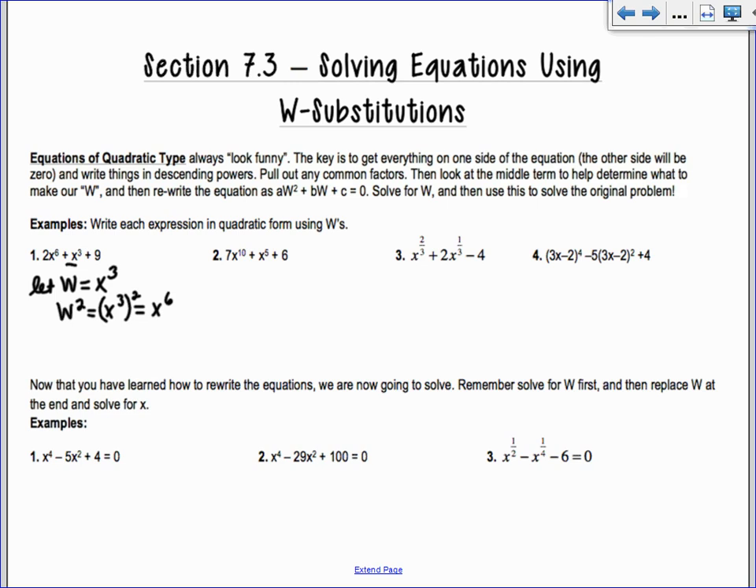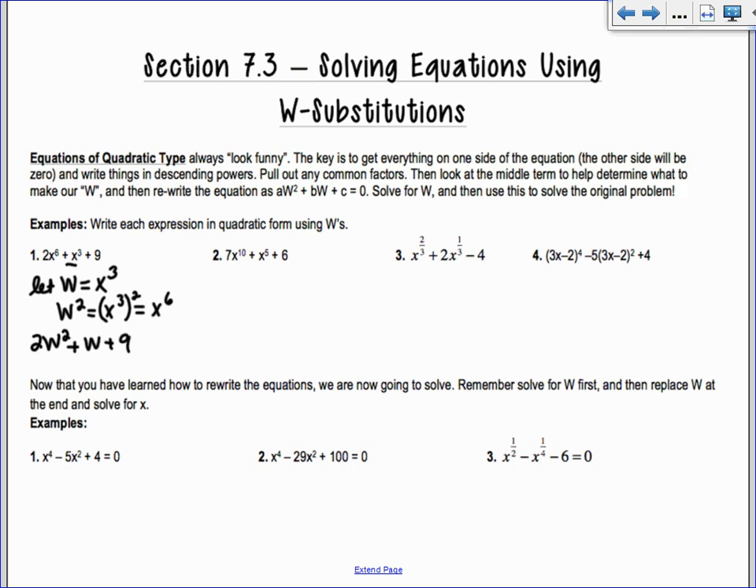So now we can rewrite our expression with just w's. I have 2w squared, because w squared was the same as x to the 6th, plus w plus 9. Okay, now it's in the quadratic form. So I could use the quadratic formula. I could try to factor. This one I don't think factors.